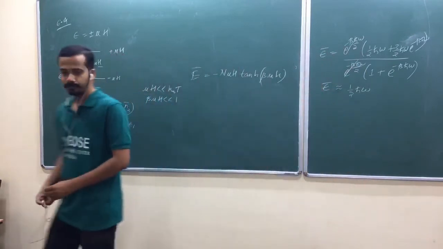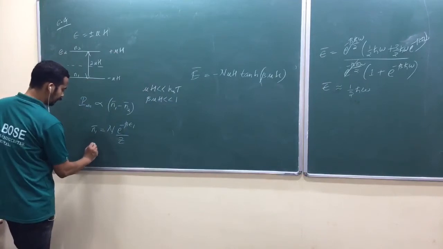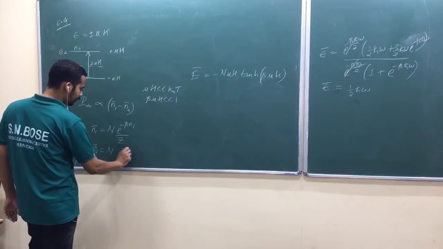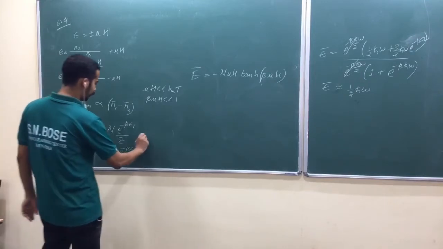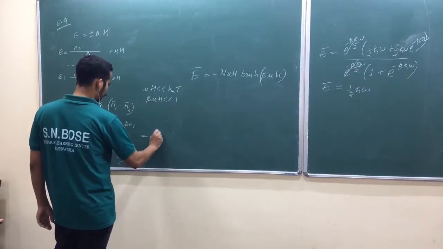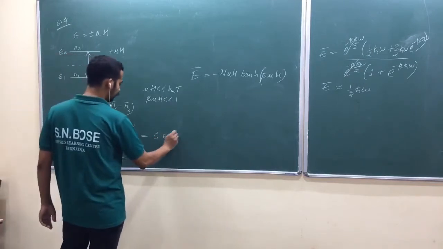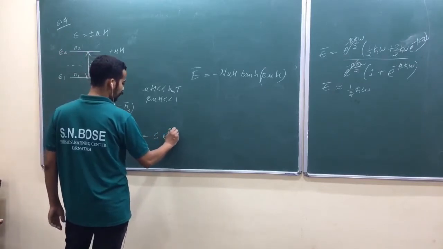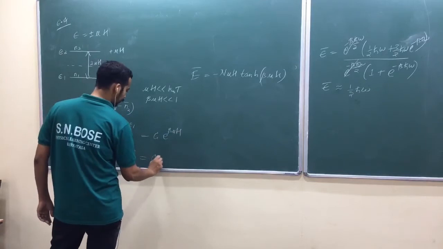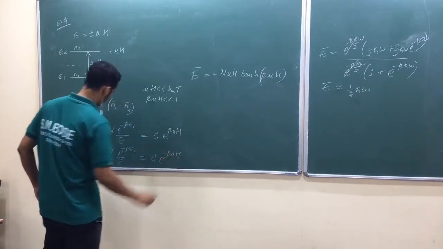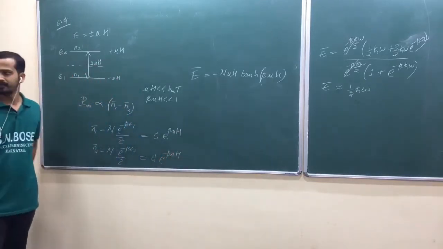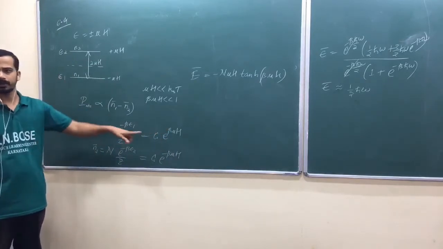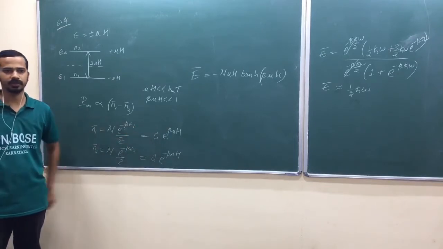Similarly, what is n2? N times e raised to minus beta E2 by Z. Let me write it as one constant times e raised to beta mu H, and n2 is some constant times e raised to minus beta mu H. Probability is proportional to e raised to beta mu H, and the number of particles in that level is also proportional to it.